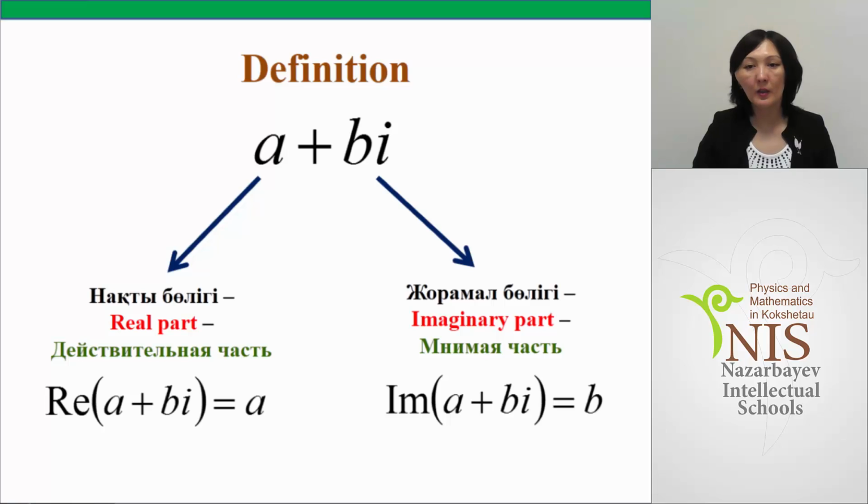So, a complex number consists of two parts. Real part, in Kazakh, нақты бөлігі, in Russian, действительная часть. And imaginary part, in Kazakh, жорамал бөлігі, in Russian, мнимая часть.